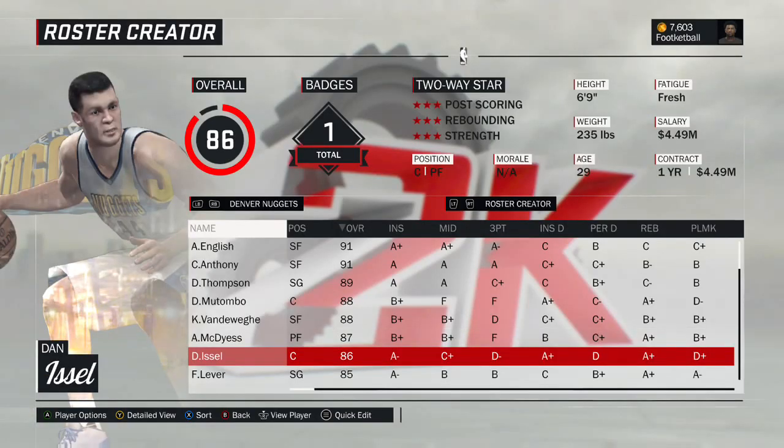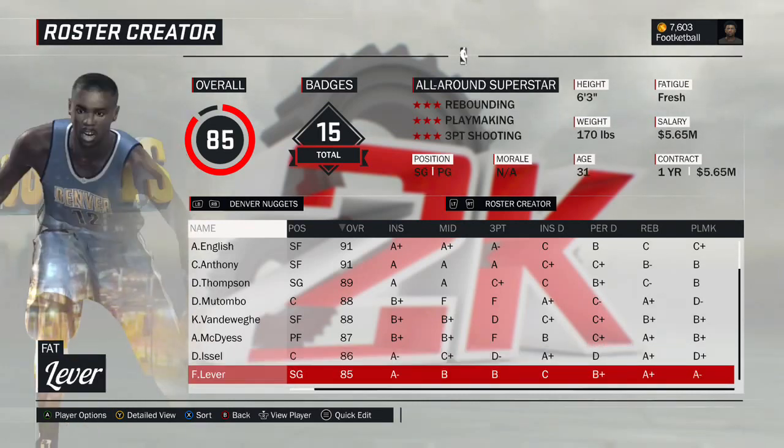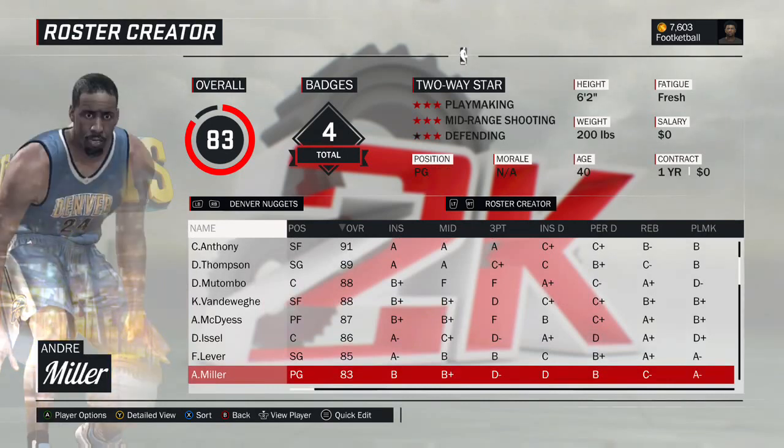Dan Issel. 1972 version of Dan Issel, one of the original stretch 5s. Fat Lever, Lafayette Lever. This is the 1988 version of Fat Lever, on those fun Nuggets teams of the 80s that were all offense, no defense. Andre Miller, one of the most underrated point guards in NBA history.